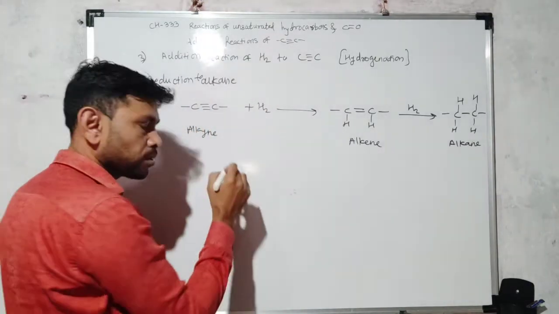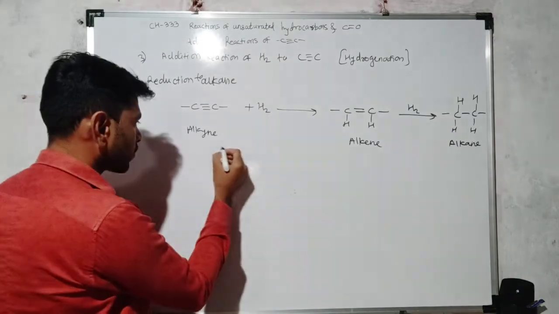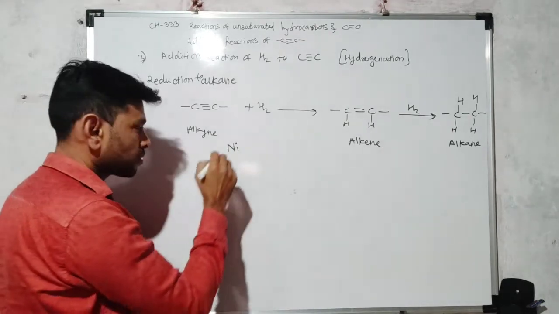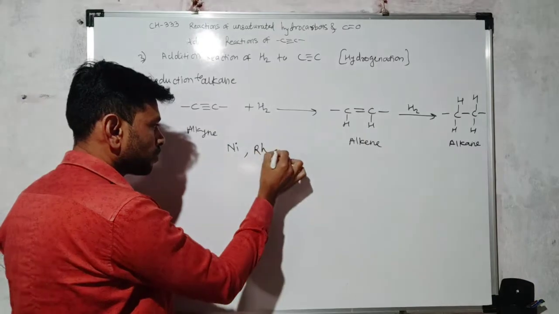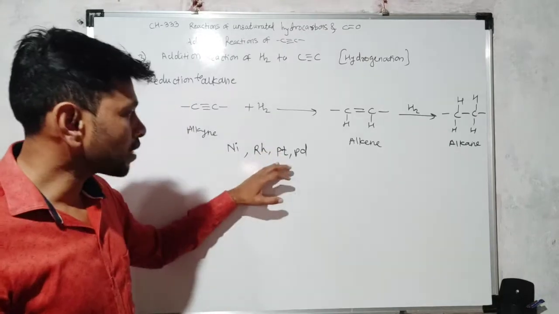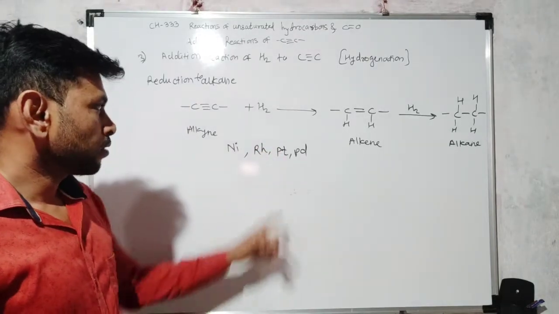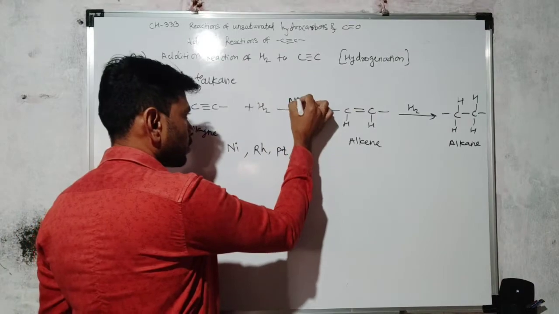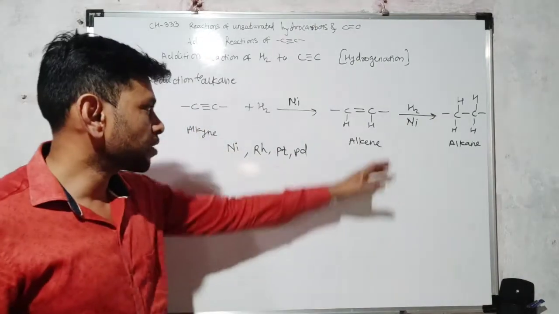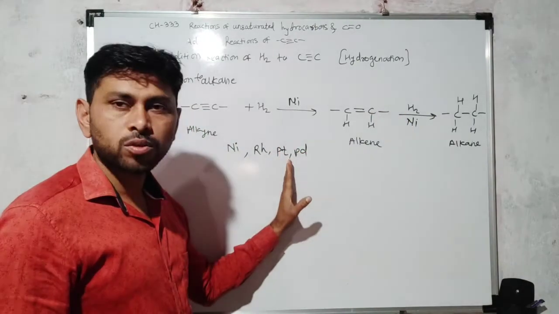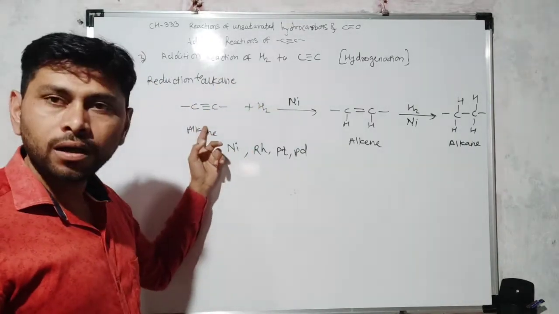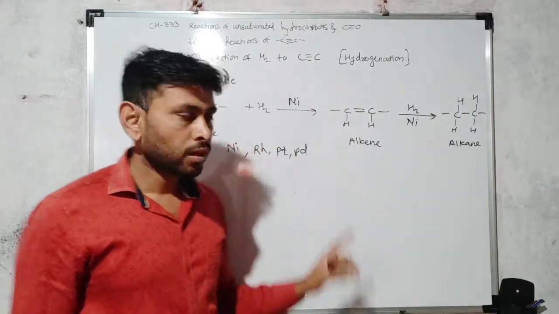So that substance we call catalyst, and this reaction takes place only in presence of certain substances such as nickel, rhodium, platinum, palladium. So these are catalysts. These catalysts are required for the reaction. So this reaction proceeds in presence of these only. In presence of rhodium, in presence of platinum, in presence of palladium. So this is the hydrogenation reaction where alkynes get converted into alkane.